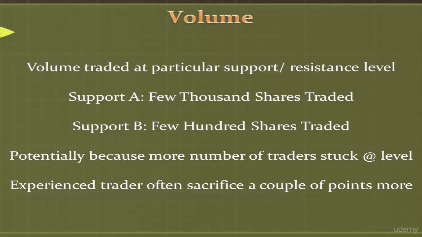This is simply because a larger number of people might be potentially stuck with a long or short position at that price level, and given an opportunity, they will be very keen at getting out even.